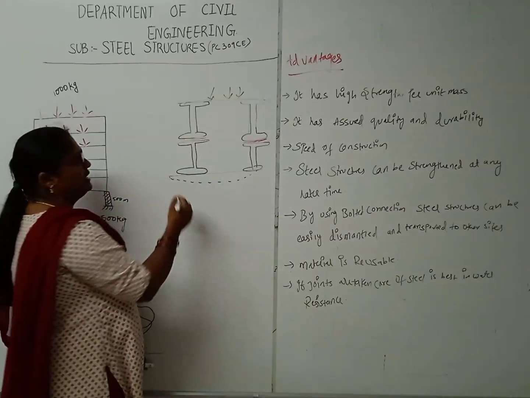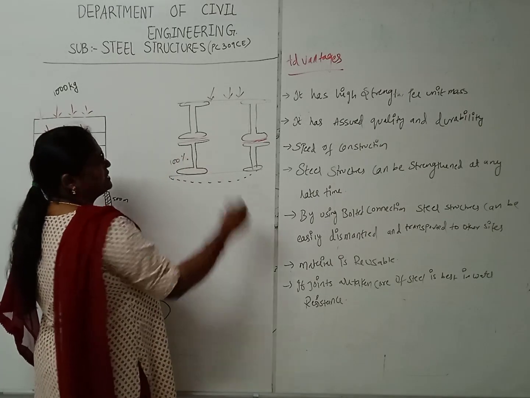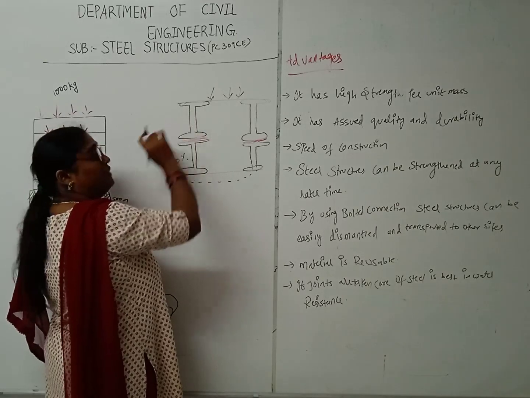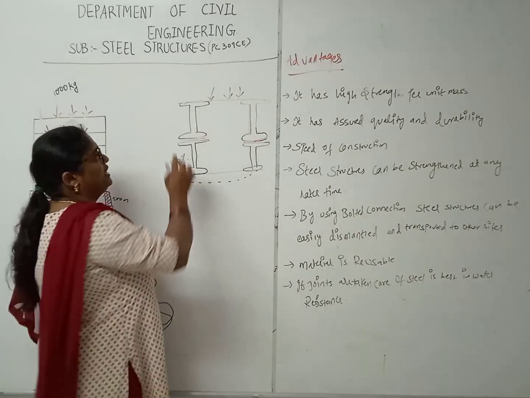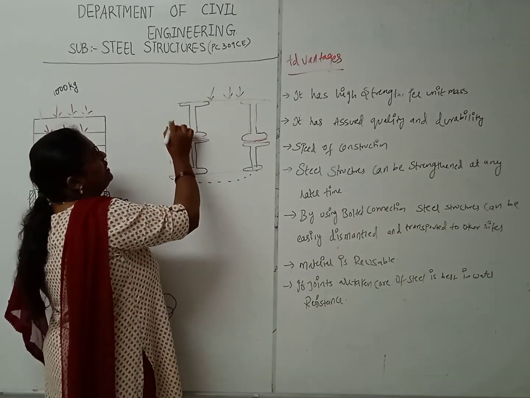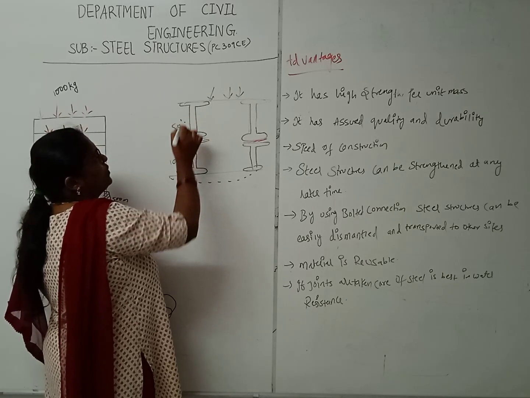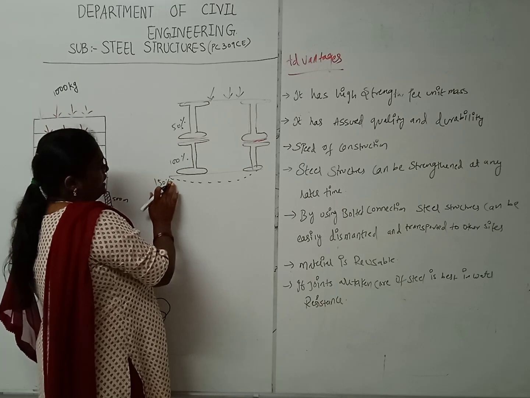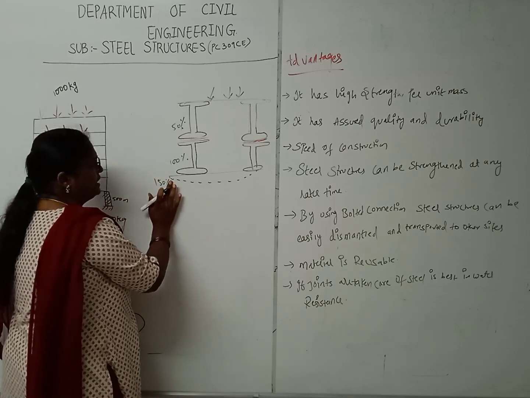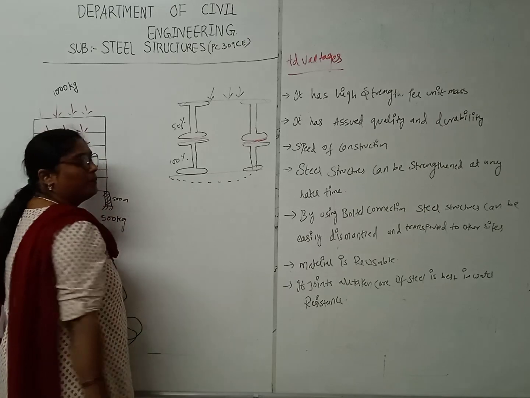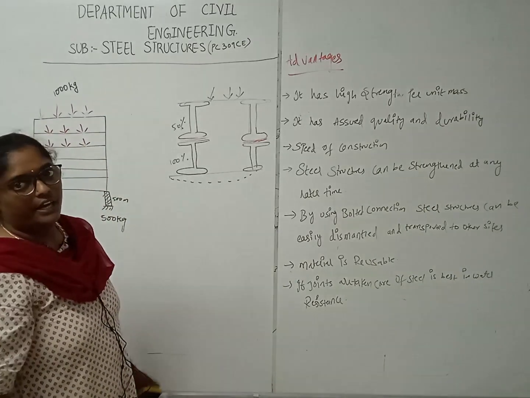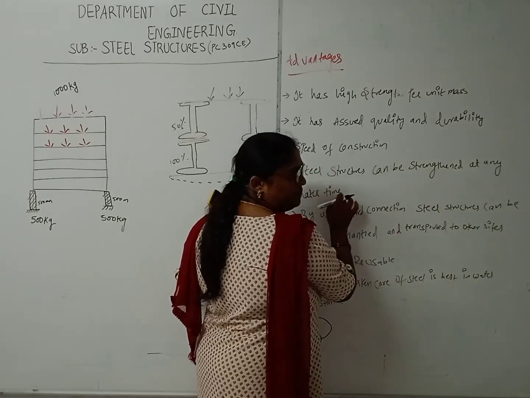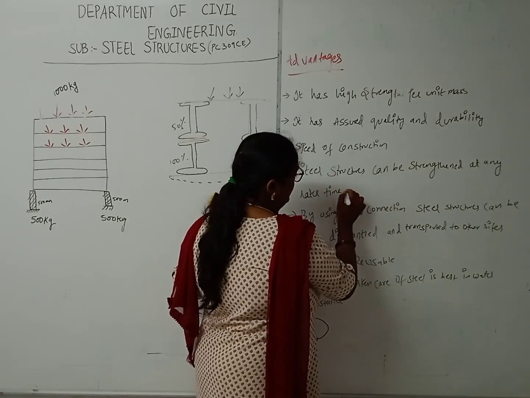The old one will not give 100% strength, but it will be capable of giving 50% strength, and the new one gives 100%, so this becomes 150% strength. Obviously the structure is then very capable of carrying the load. So the steel structure can be strengthened at any later time.